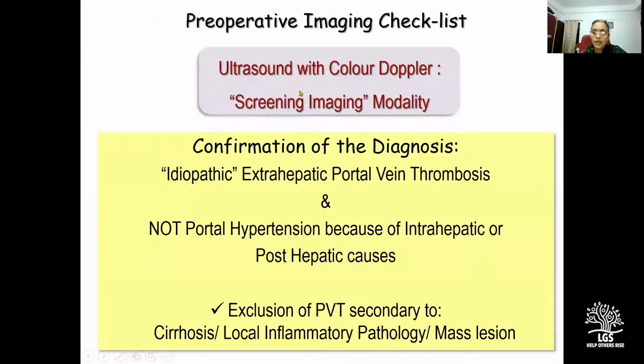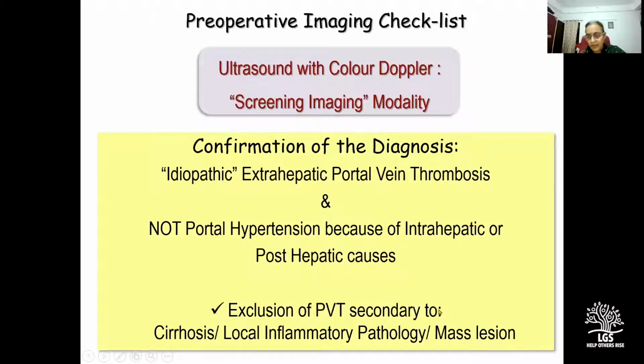Ultrasound with color Doppler is a good screening imaging modality for delineating a portal cavernoma, because the first step is to confirm that the diagnosis is indeed idiopathic extrahepatic portal vein thrombosis and not portal hypertension because of an intrahepatic or a post-hepatic cause. And also to exclude portal vein thrombosis secondary to a local inflammatory pathology, say a choledochal cyst or chronic pancreatitis, or a mass lesion, which could be an HCC in an adult or a hepatoblastoma in a child.